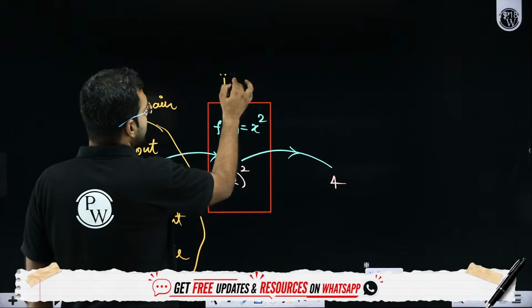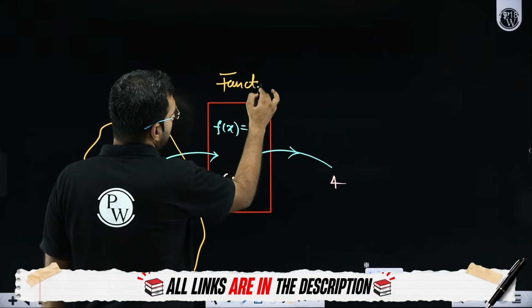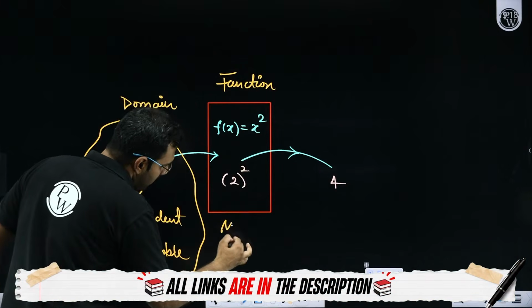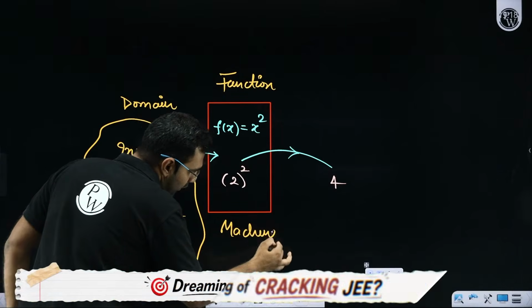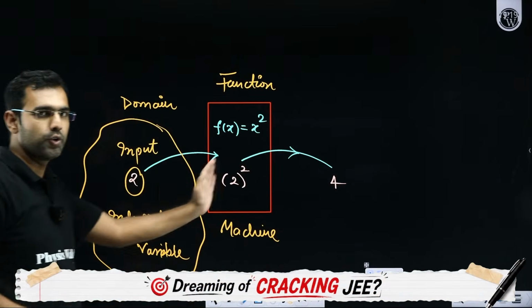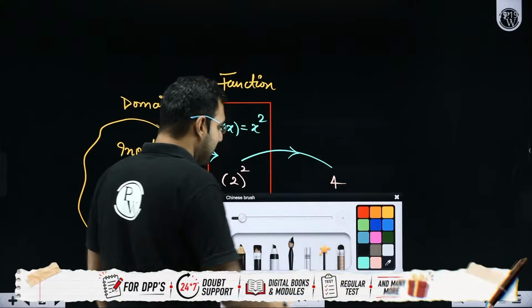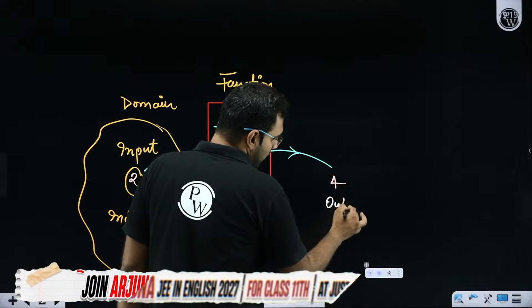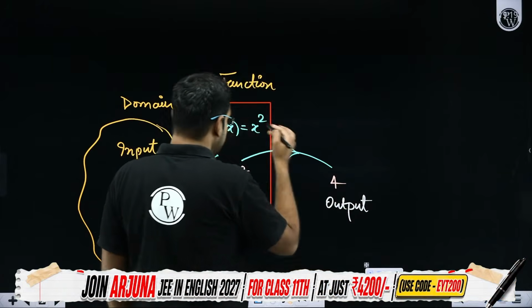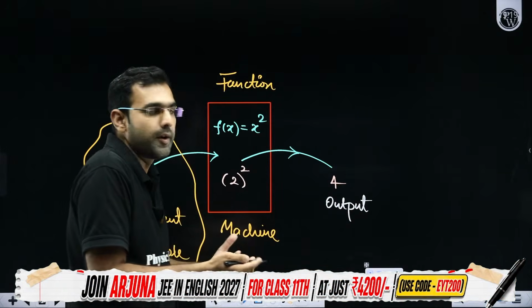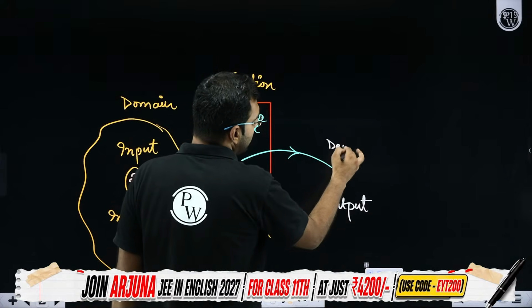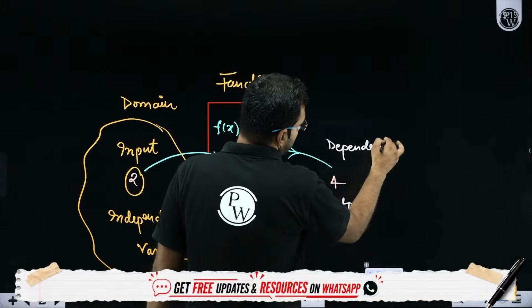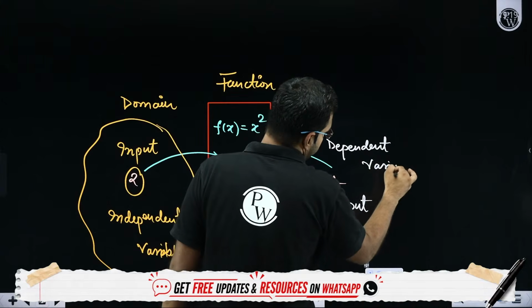So f of x is equal to x square is your function, which behaves like a machine that processes inputs and produces outputs. And this 4, which got produced as an output, is technically y here, which we call the dependent variable.